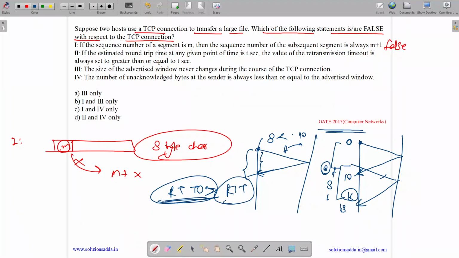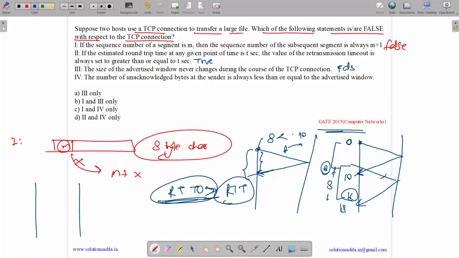Then the value of retransmission timeout is set to this. This is true. Okay. The size of advertised window never changes during the course of TCP connection. Okay, this is a false statement.